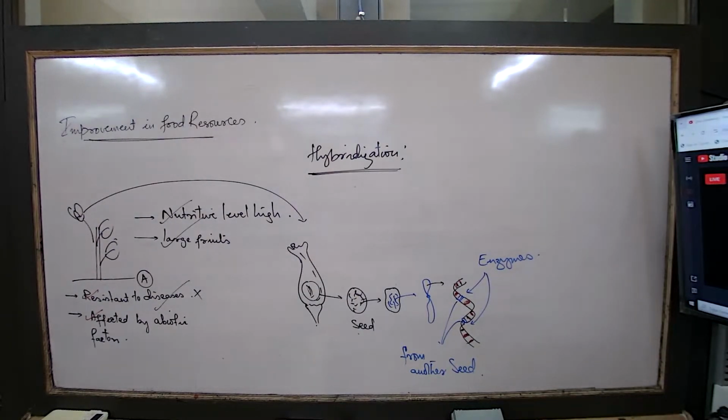In 6 months' time, enough productivity comes. So which one is a good variety? The second one, because the second one is resistant. Biotic resistant. So what is the meaning of biotic resistant? Any type of crop, fruit, nut, cereal, grain that can resist microorganisms, fungus, bacteria, etc., that is called resistance.